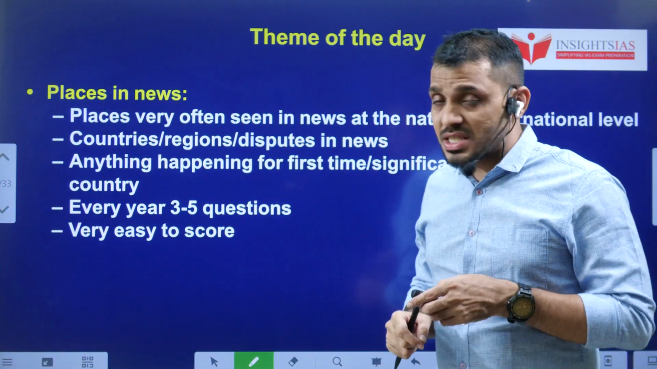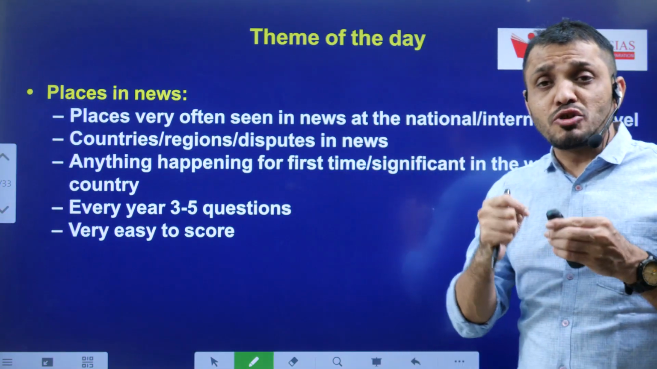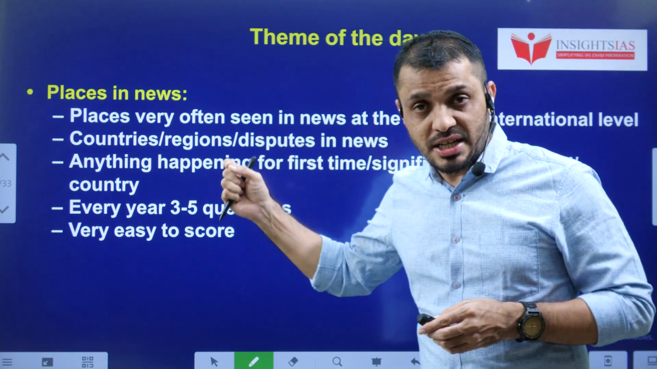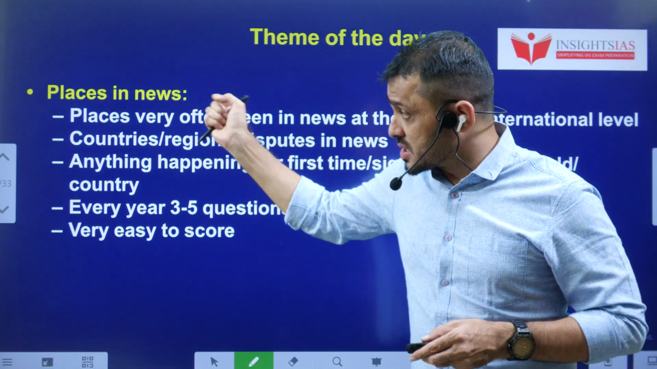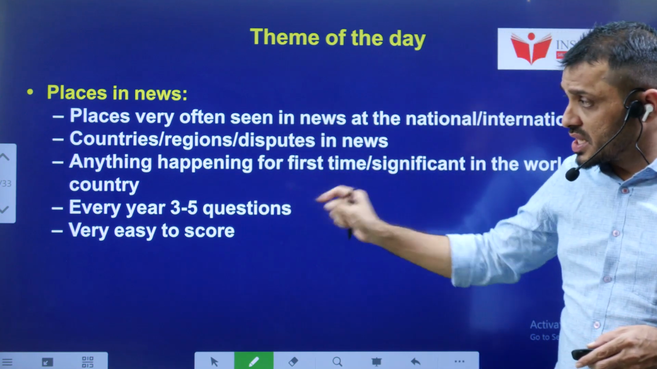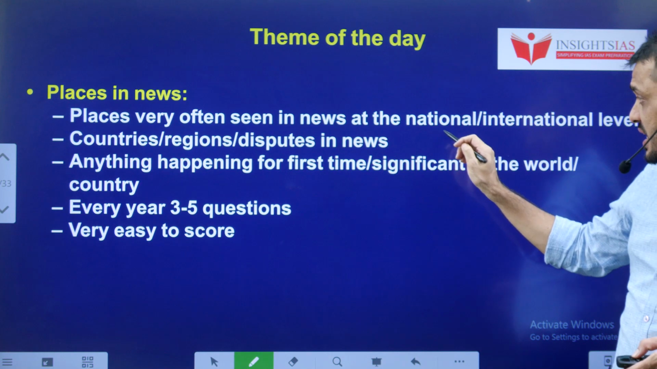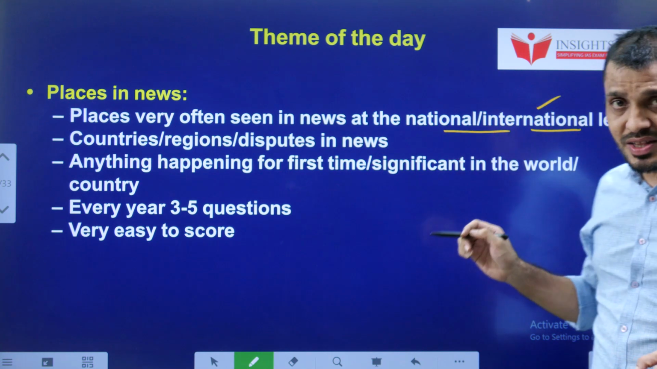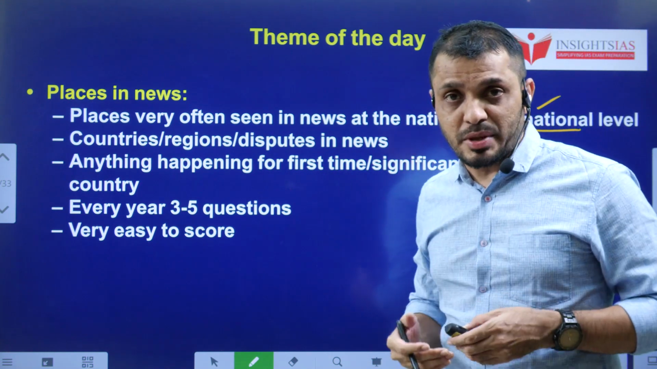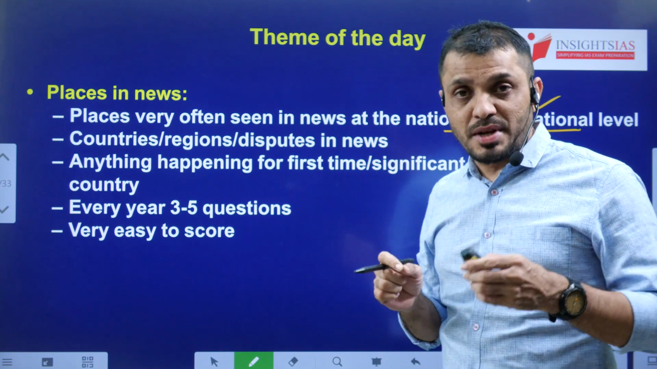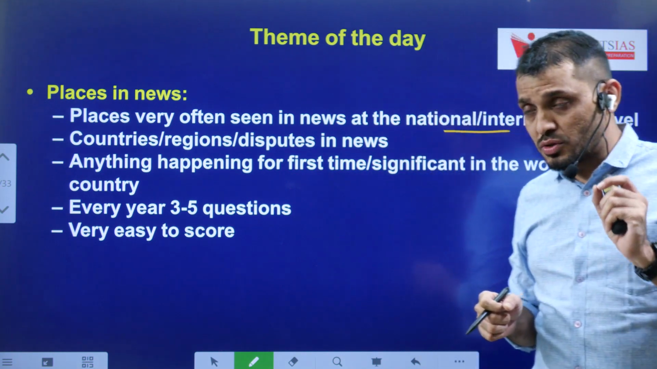Today's theme is about the places in news. As a UPSC aspirant, what you have to concentrate on, especially in relation to places in news, are the following things. First, places very often seen in news at the international as well as the national level. Especially when any meetings or summits are happening, for those places you have to do the map pointing.